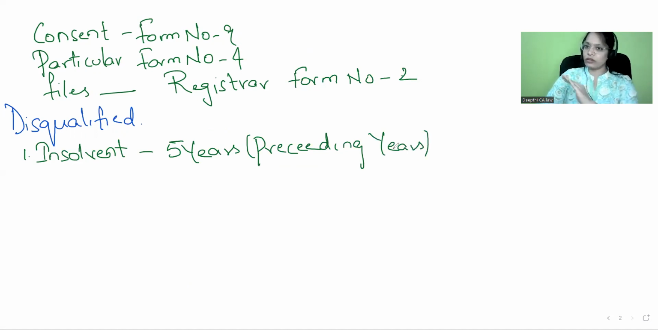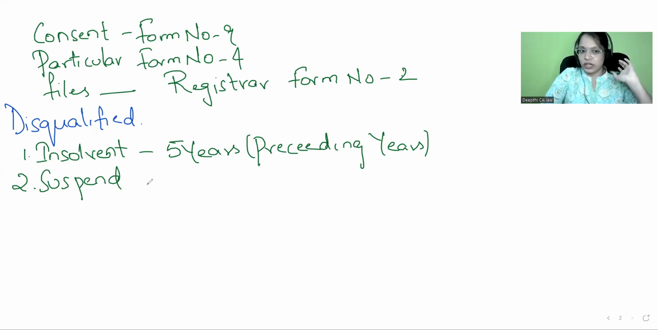Okay. So within previous 5 years. And the next one is you got suspended. Why? Because you made a defaulting payment to the creditors. Same, 5 years. Before 5 years, what happened? You got suspended because you didn't pay the money which you have to pay to the creditors, or you made a defaulting payment to the creditors.